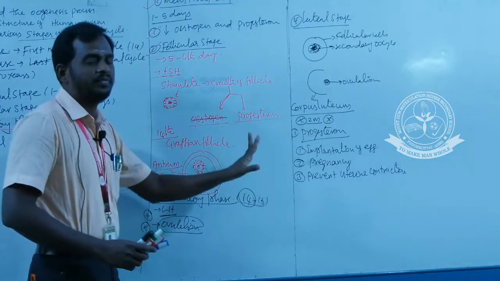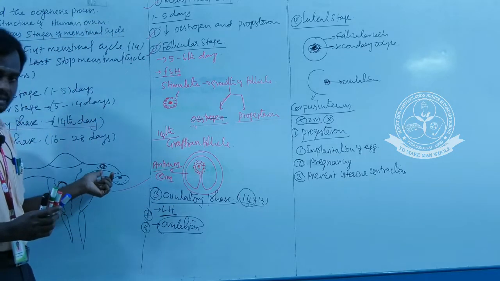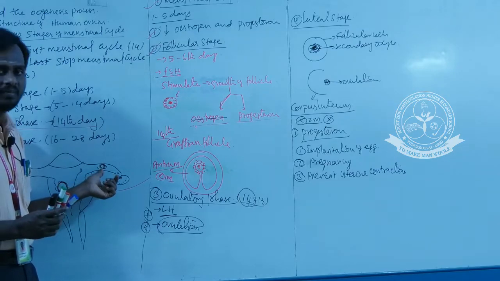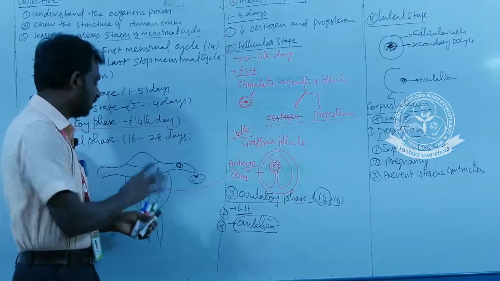Suppose when there is no fertilization happening, the egg comes here. So here the egg is waiting, there is no entry of sperm. What will happen? There is no entry of sperm. What will happen? Here there is no fertilization.